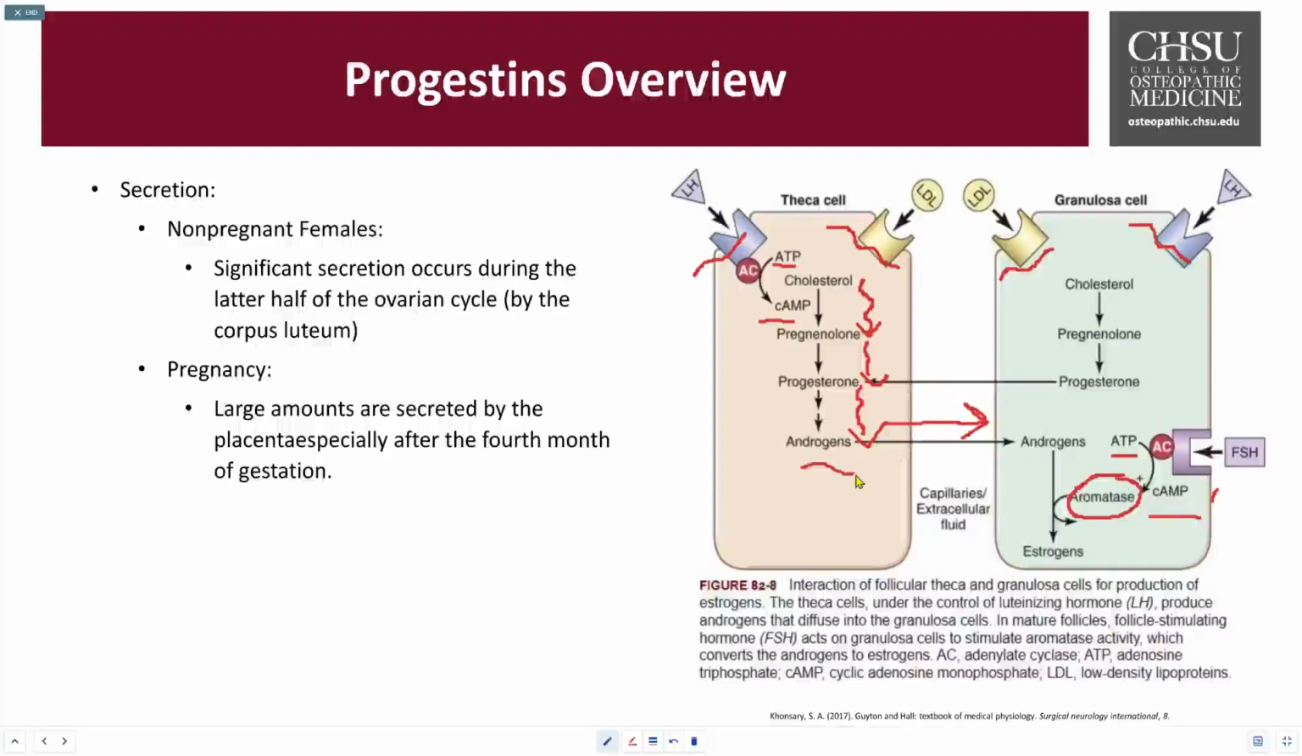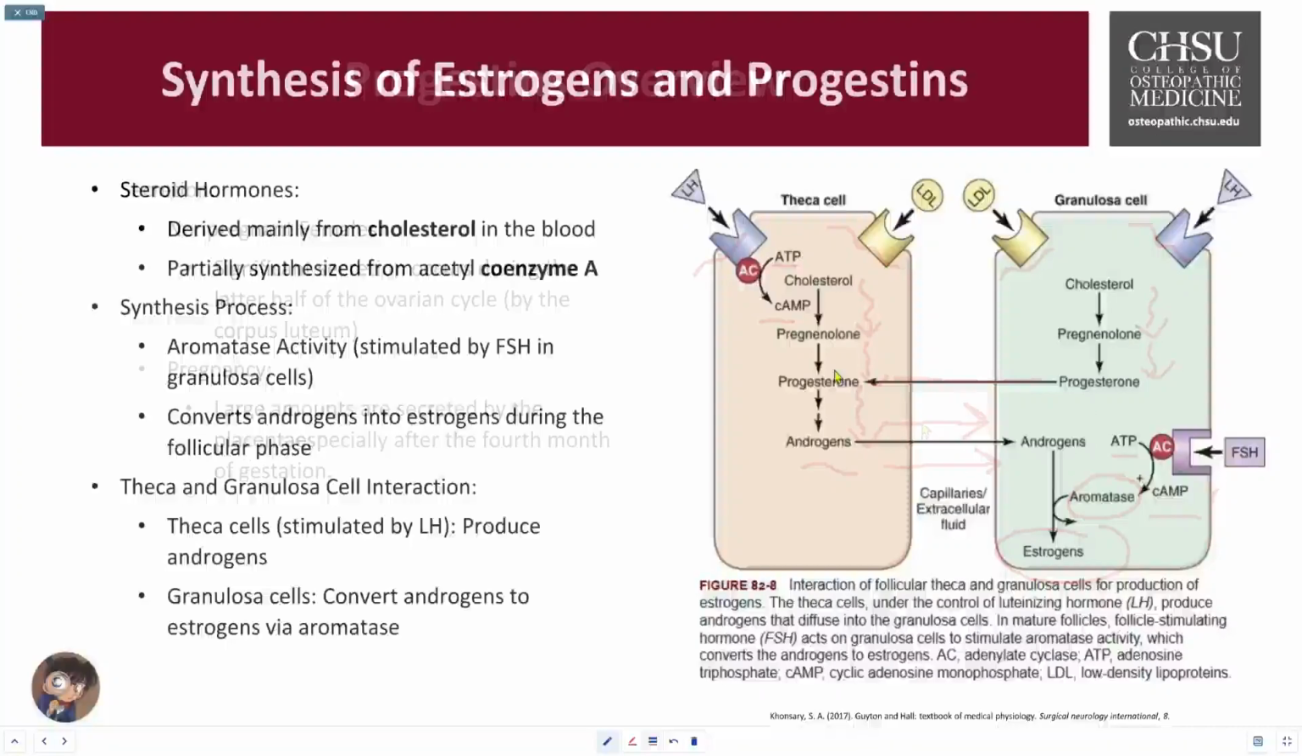That will then trigger the activation of the aromatase. So when the androgens come across, androgens get converted to estrogens via the aromatase. Don't forget that the cholesterol can also be converted here into pregnenolone and progesterone, and that can also get fed back to be converted into androgens.